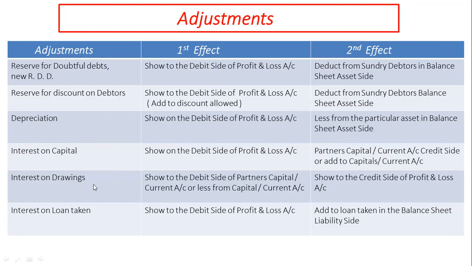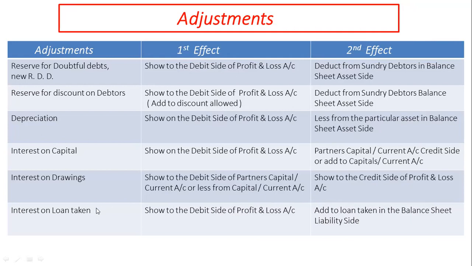It is always the income of the firm. Its first effect is shown on debit side of partners capital account or current account or deducted from partners capital or current account. Second effect is shown in credit side of profit and loss account.